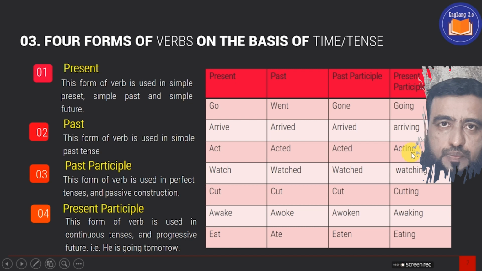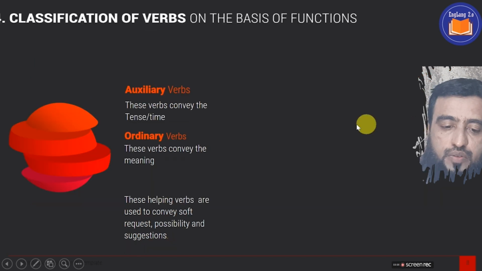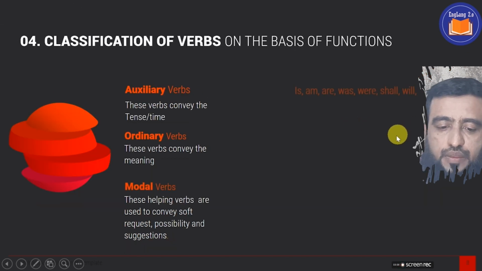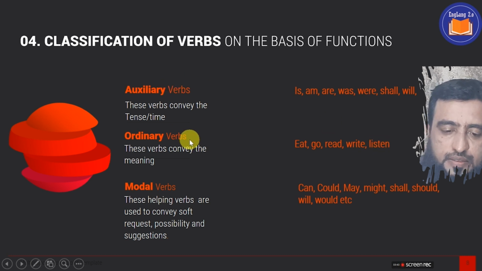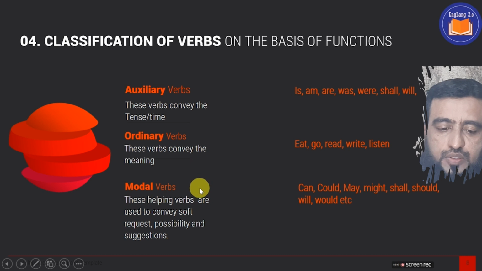Ordinary verbs. We have already discussed the ordinary verbs with three forms of the verbs. These verbs convey the meaning. And we have the examples: eat, go, read, write, listen. Modal verbs. These are actually not a verb, but we call them modal auxiliaries, modal auxiliary verbs.